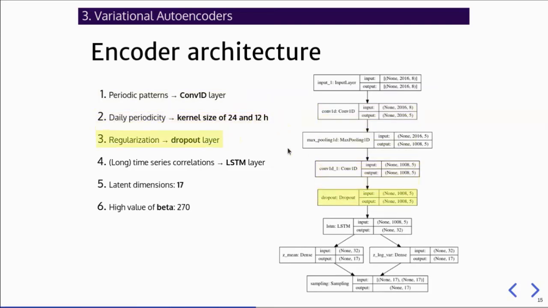For regularization, we added a dropout layer. Then, a long short-term memory layer was placed to take into account long-term correlations of the time series. Due to the complexity of the problem, we needed a high number of latent dimensions, such as 17. And we also fine-tuned the beta coefficient of the loss.